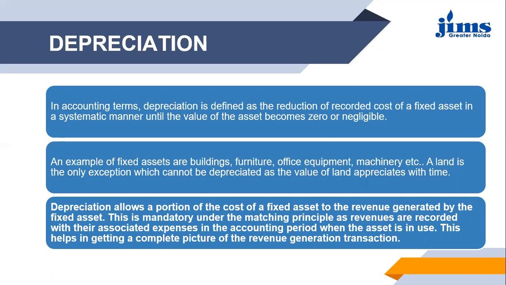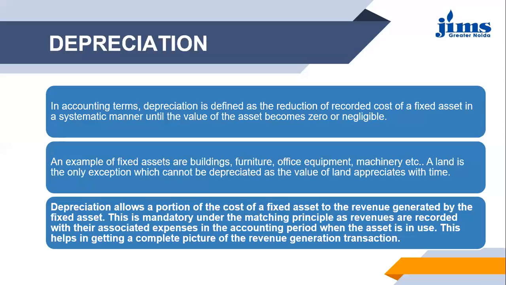At the end of the first year, 1 lakh rupees is the value of the machine when you have purchased it, and you have used it for 1 year. Now 20,000 rupees depreciation will be charged against that asset, and after the usage of 1 year, the value of the machine will get down to 80,000 rupees, because 20,000 will be treated as depreciation. So this is one treatment of depreciation, by which you directly reduce the value of your asset by the amount of depreciation you are showing for that particular year.